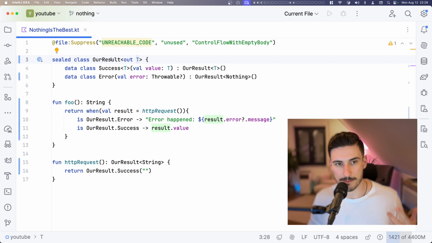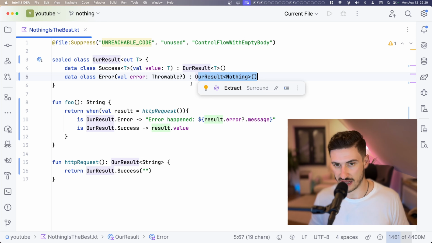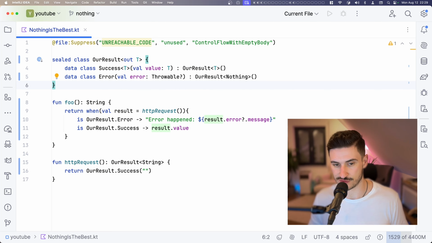So now that we marked this class to be covariant with this type parameter T, it is now happy to accept that, yes, OurResult<Nothing> is a valid representation of OurResult<String>, and it is able to unwrap it here, and we can just access this result.error.message.